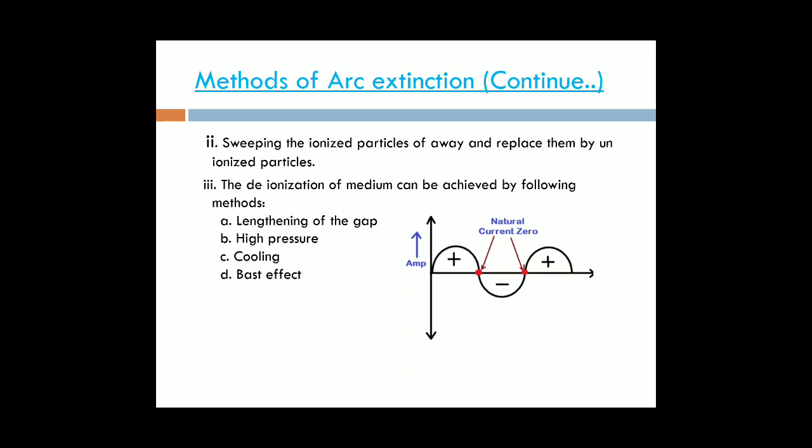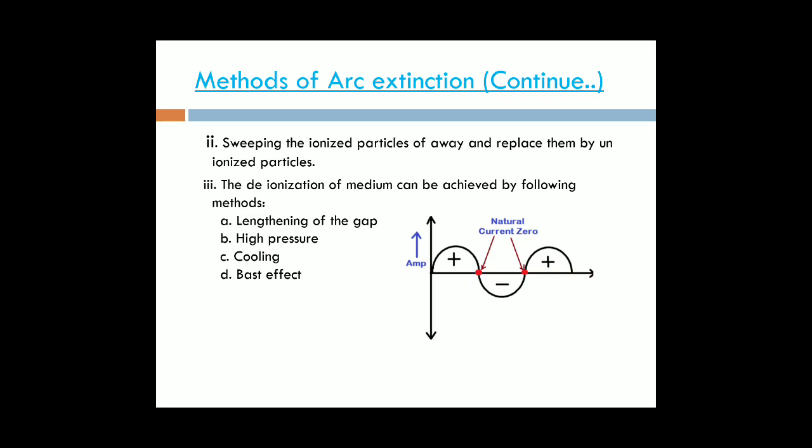Next one is the burst effect. In this, the ionized particles are swept away. Burst effect means we are pushing some high pressure air in between the contacts. Due to that high pressure air, the structure of the molecules, the structure of the ionized particles, will be disturbed.